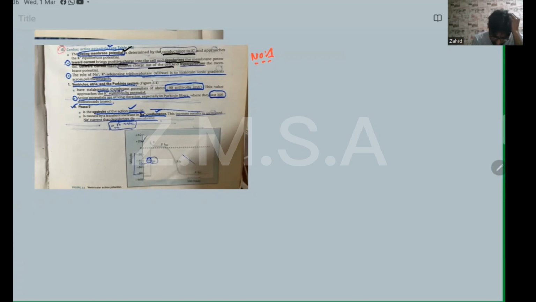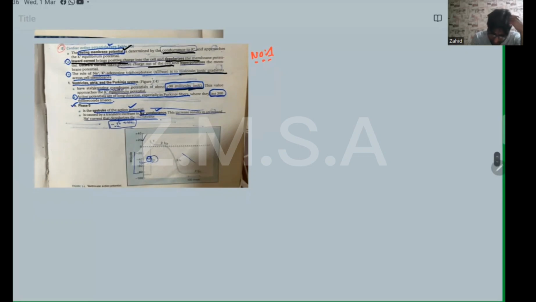Role of sodium potassium adenosine triphosphatase: the sodium potassium ATPase pump maintains the ionic gradient across the cell membrane. Now we are going to discuss the ventricles, atria and Purkinje system, which have a stable resting membrane potential of about -90 millivolts, already discussed in greater detail. This value approaches the potassium equilibrium potential. Action potentials are of long duration, especially in the Purkinje fibers, at least 300 milliseconds.